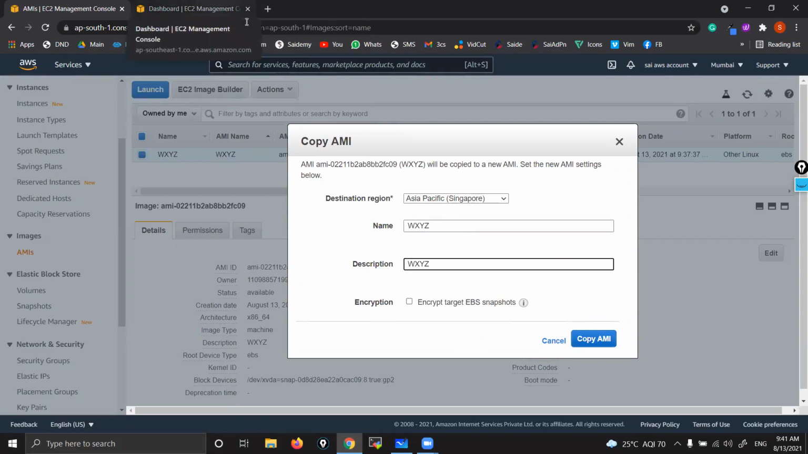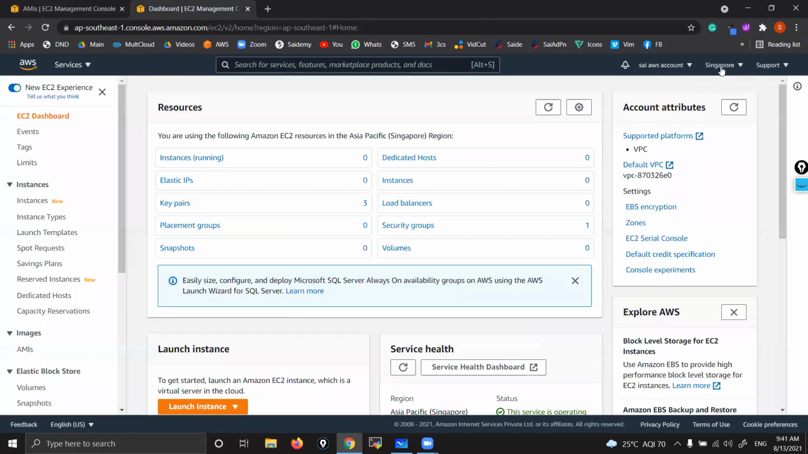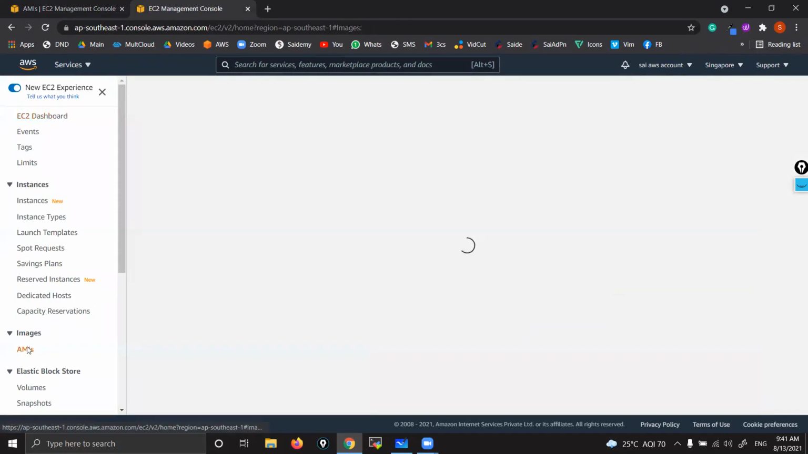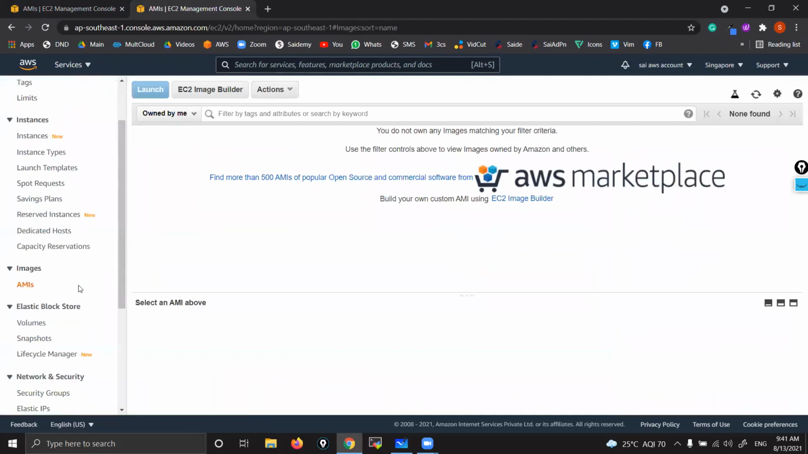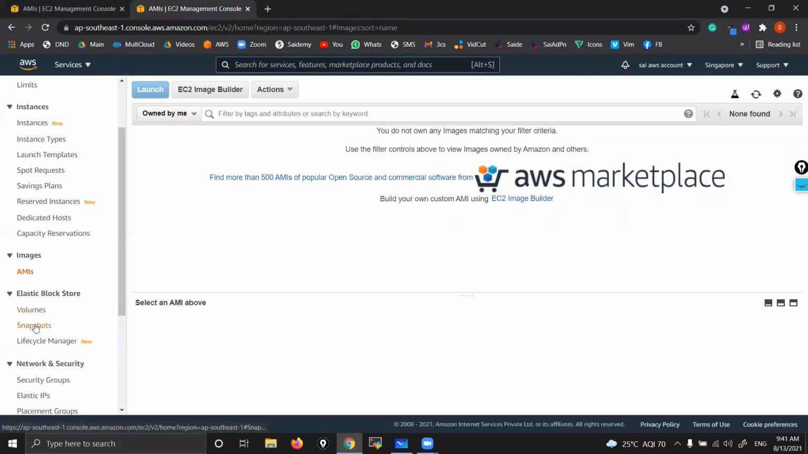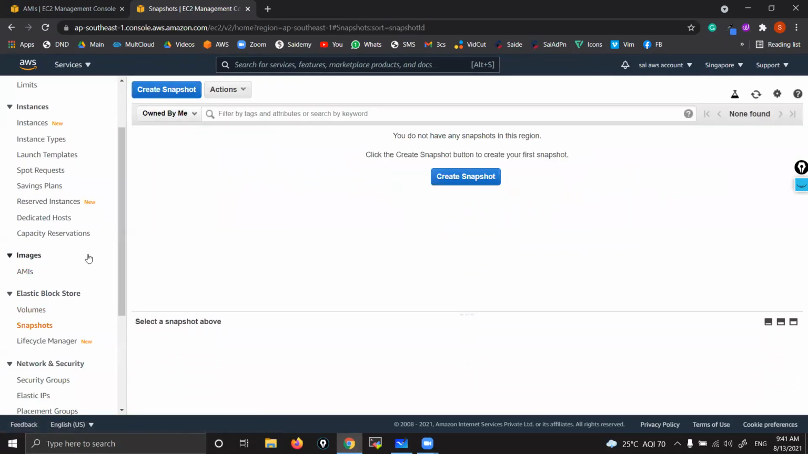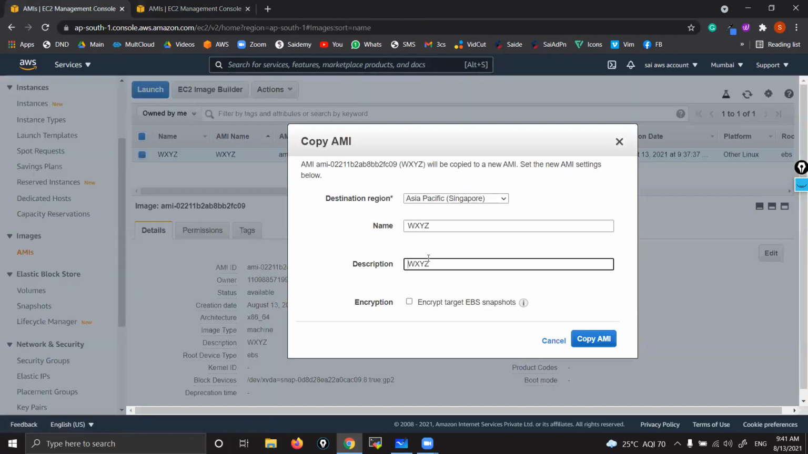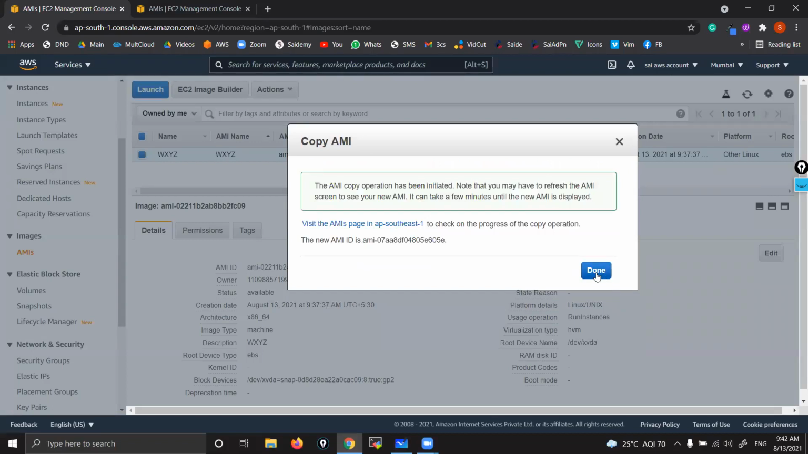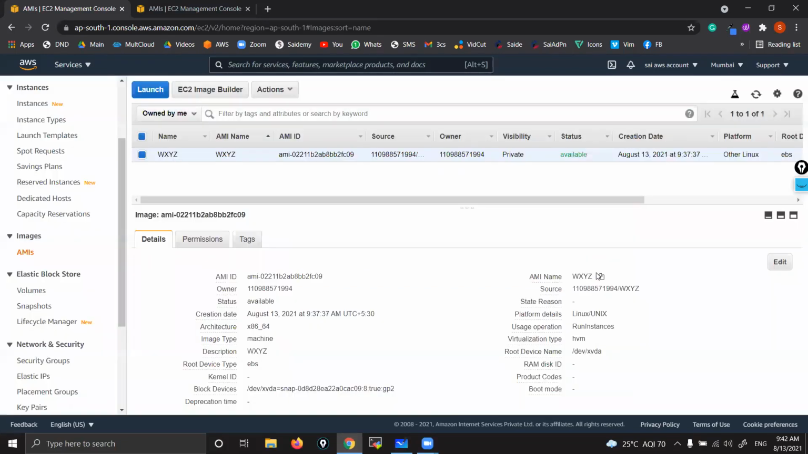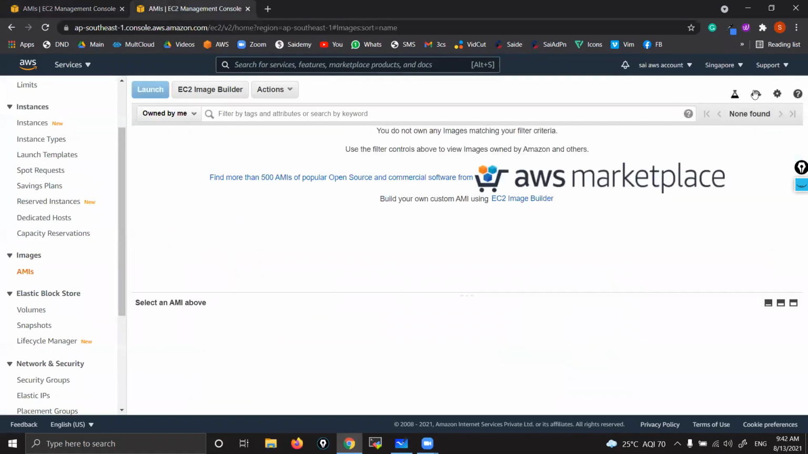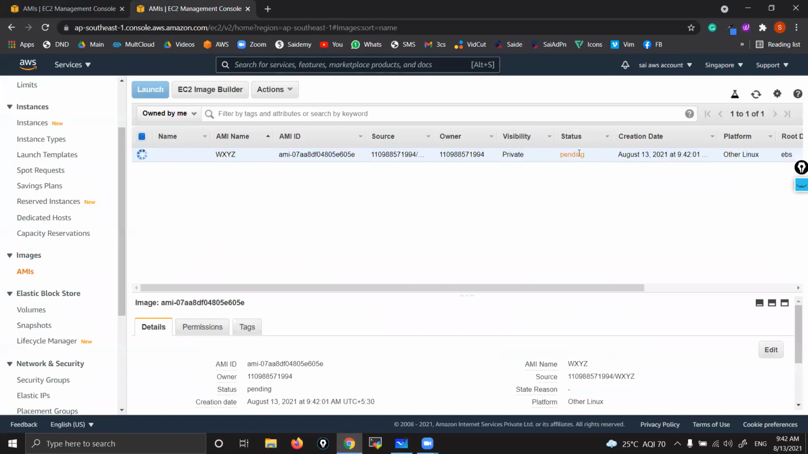See, before I copy, let me take you to Singapore. I'm in Singapore. Do we have any AMIs? No, right? Do we have any snapshots? Nothing? Okay. Now let's copy. Copy AMI. Done. Now go to Singapore and verify. Hit refresh. You can see it is being copied. Now here it is not taking name, right? You give manually, no problem.